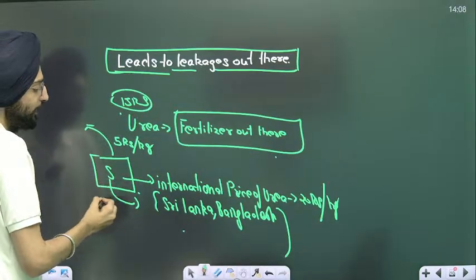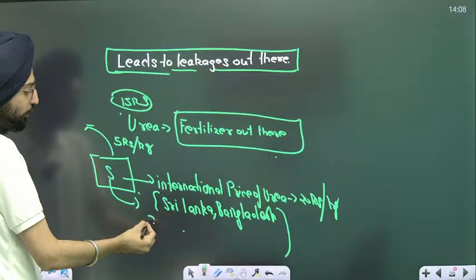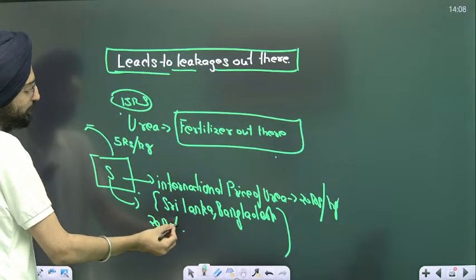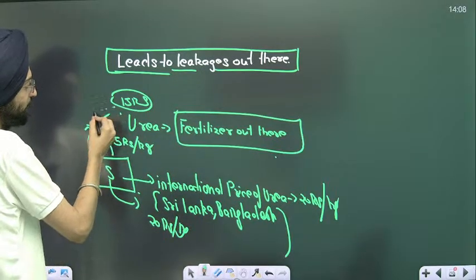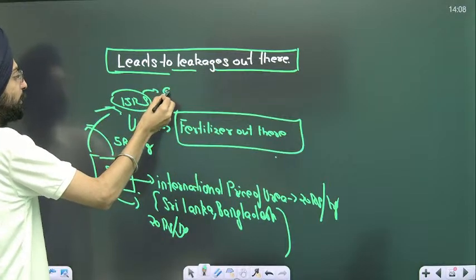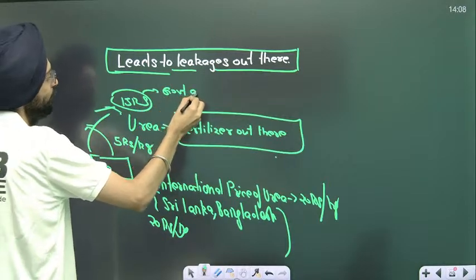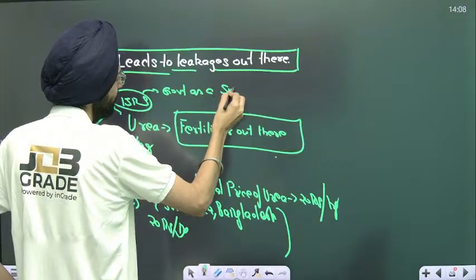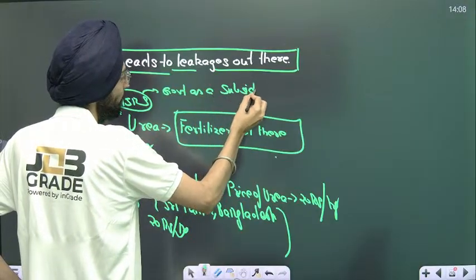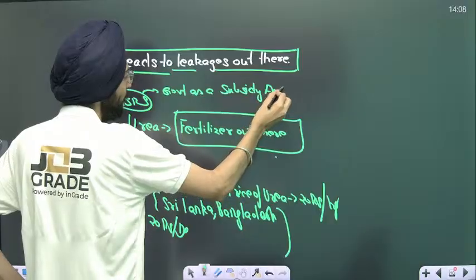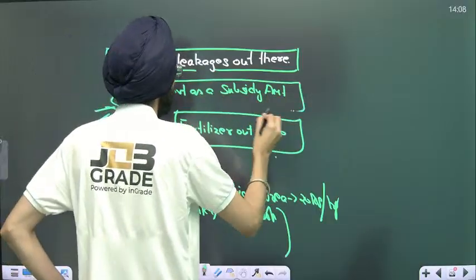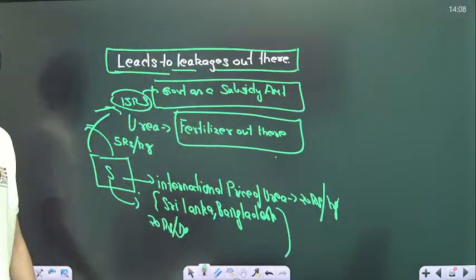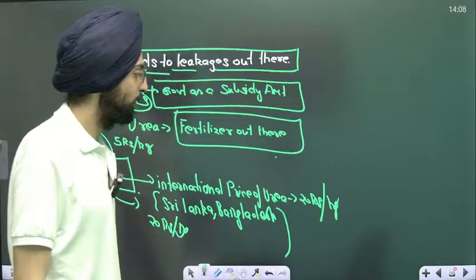And he's earning from both ends. One from the international market for 20 rupees a kg, and another 15 rupees that he's getting from government as a subsidy amount. I hope you got this point.